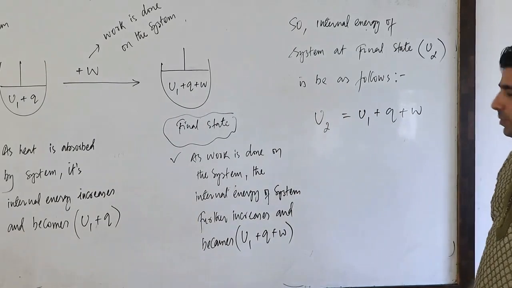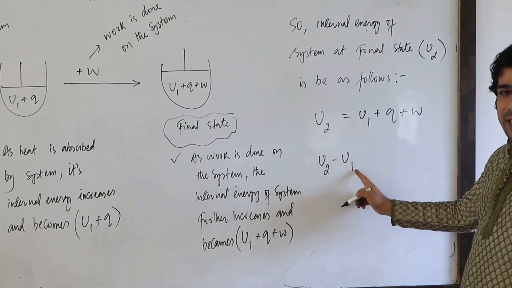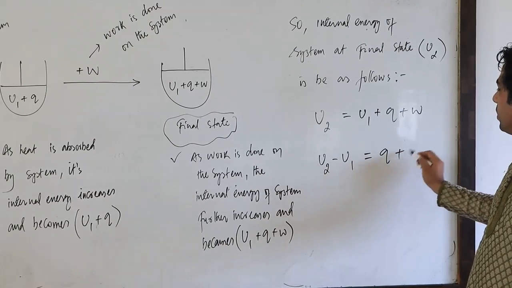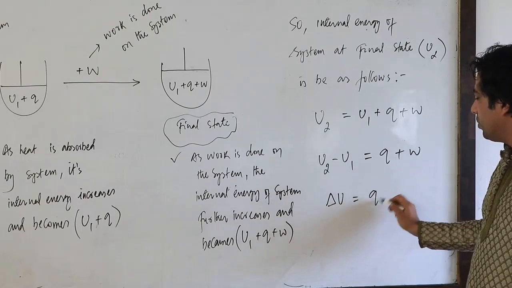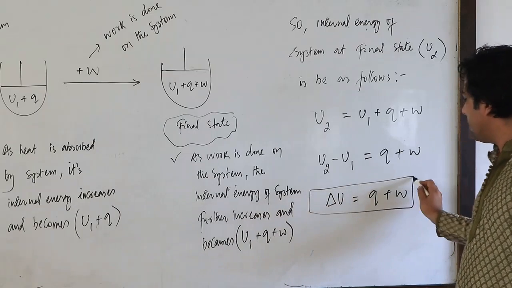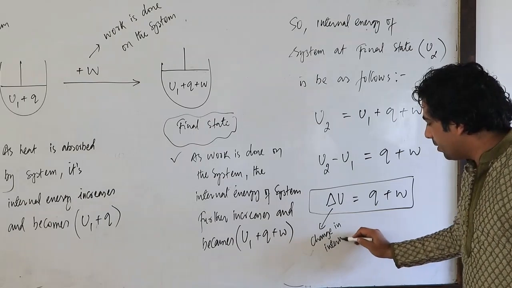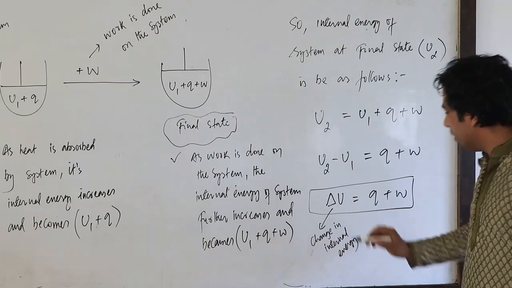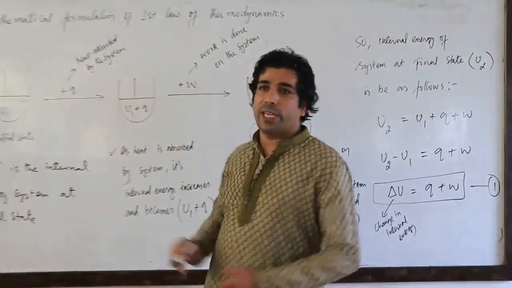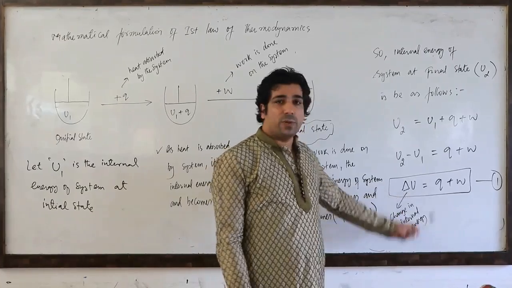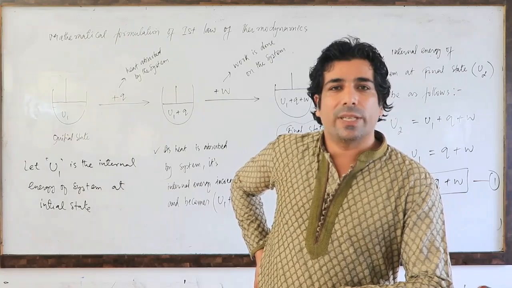Transfer this to this side. So it will become U2 minus U1. Final internal energy minus initial internal energy will become equal to Q plus W. And this final minus initial becomes delta U. That's equal to Q plus W. And this is actually the change in internal energy. This is the mathematical derivation or formulation of the first law of thermodynamics. That is, change in internal energy is equal to heat absorbed by the system and the work done on the system. Please remember that, my dear friends.